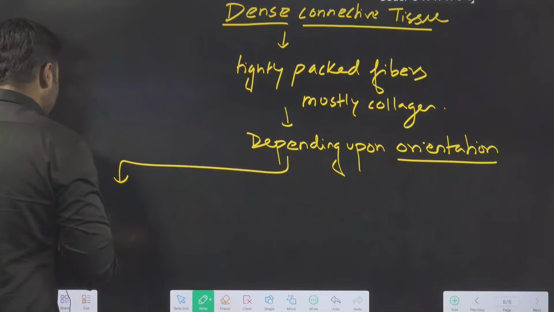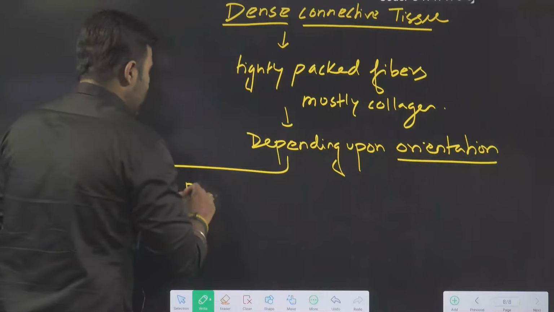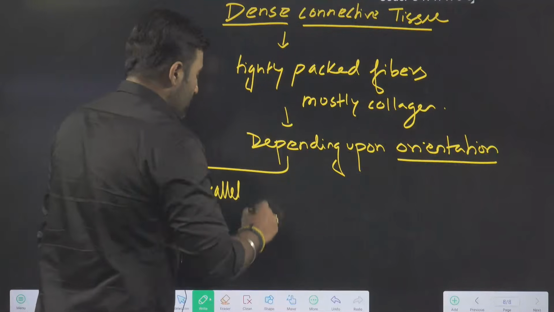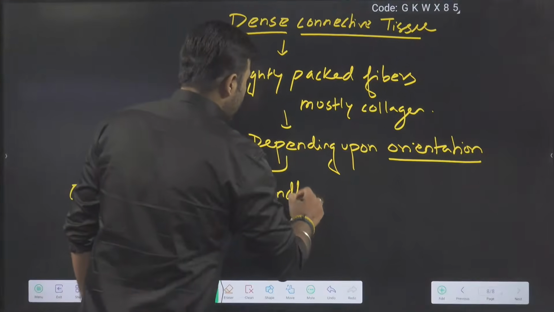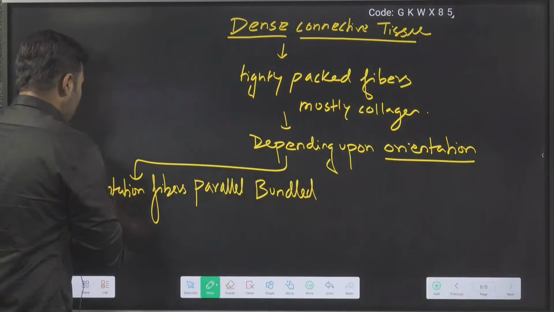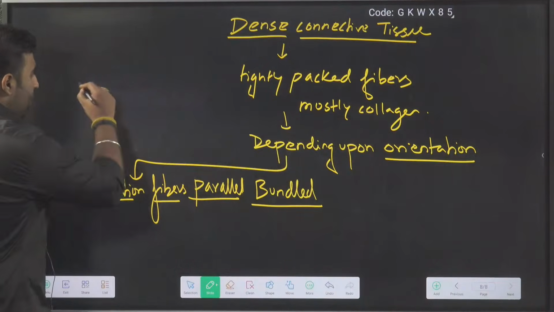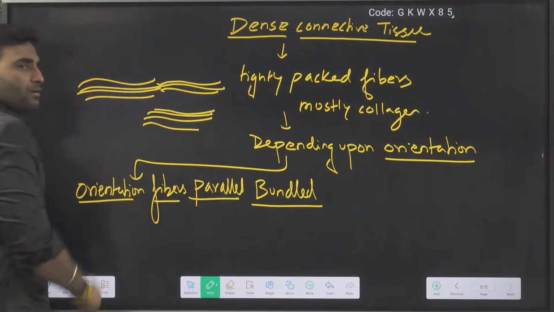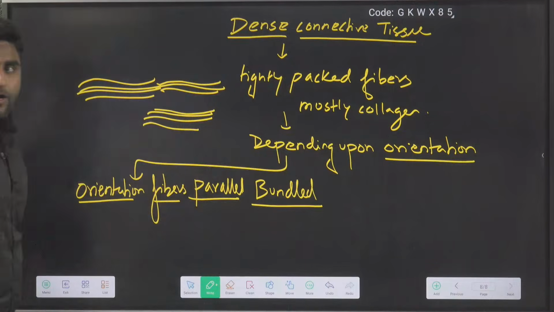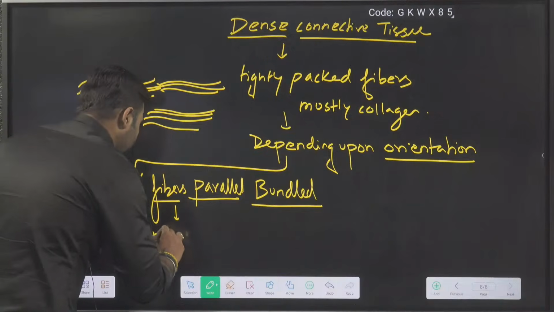If the fibers are in parallel bundled form, bundles arranged in a parallel fashion, then it will be called dense regular connective tissue.